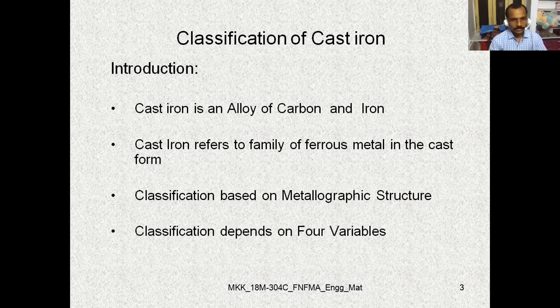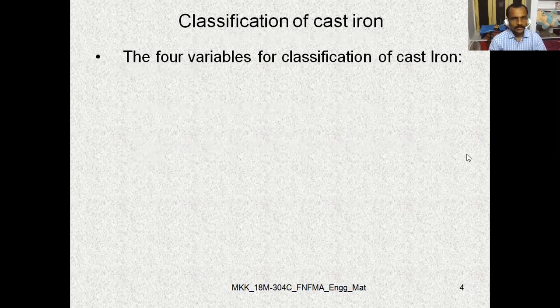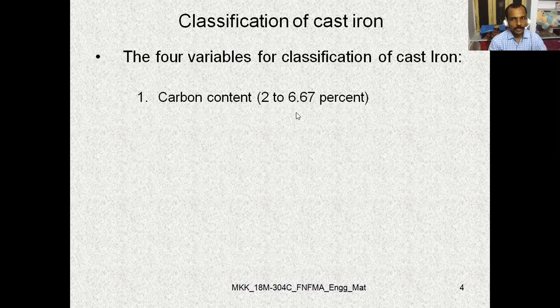Classification can be made depending on 4 variables of cast iron. The carbon content first, having 2 to 6.67 percentage. Depending upon carbon content, we can classify the cast iron.